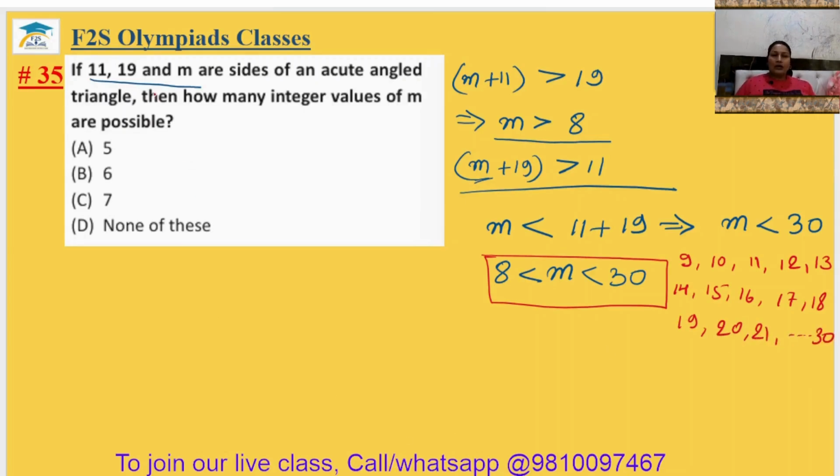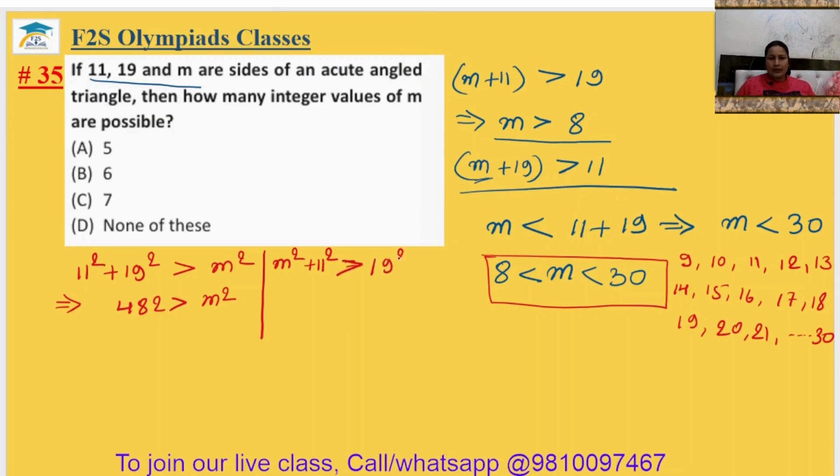Okay. Now, another condition for being the sides of an acute angled triangle will be 11 square plus 19 square should be greater than m square. Okay? So this implies 482 will be greater than m square. Okay? And m square plus 11 square should be greater than 19 square.